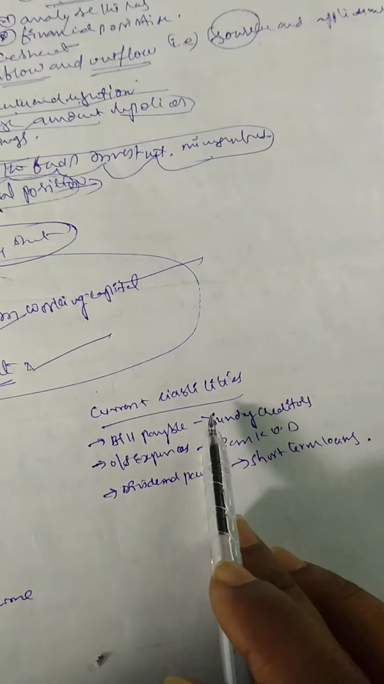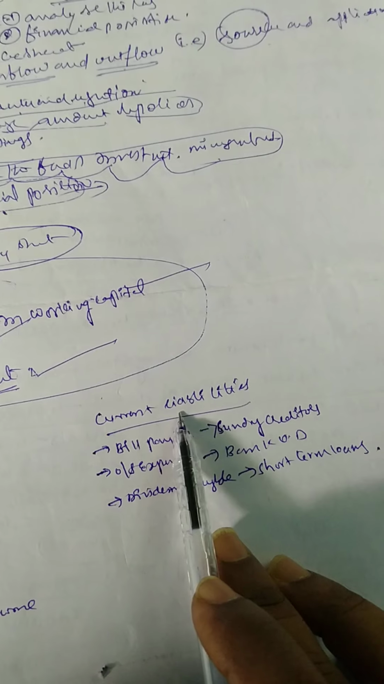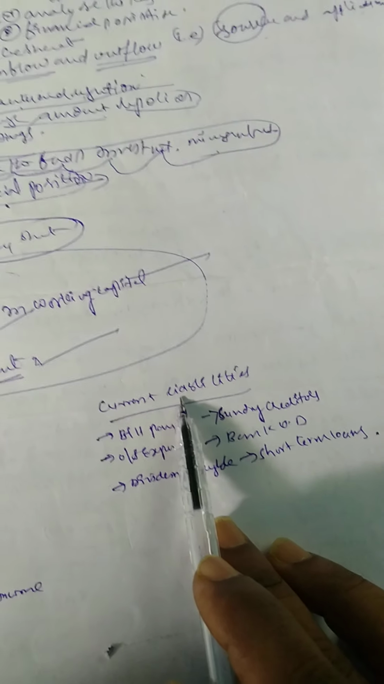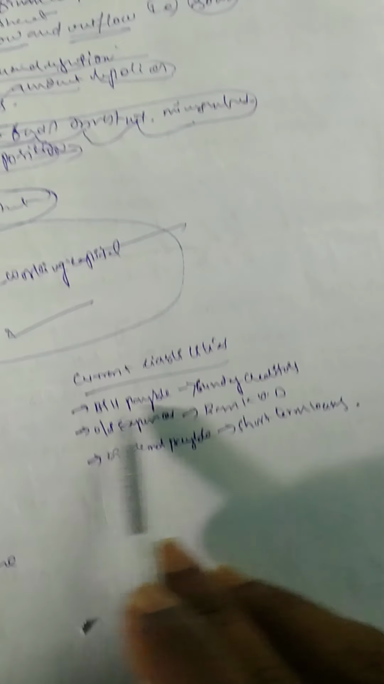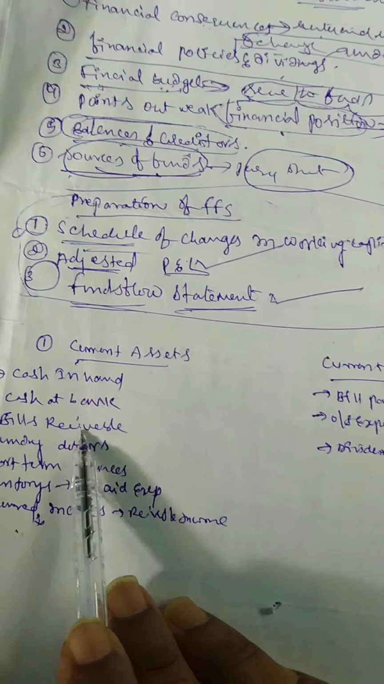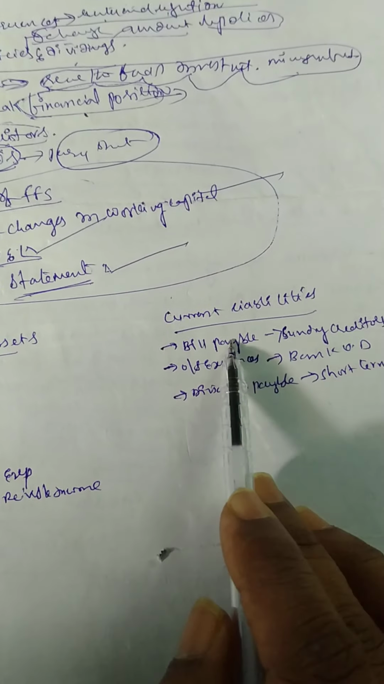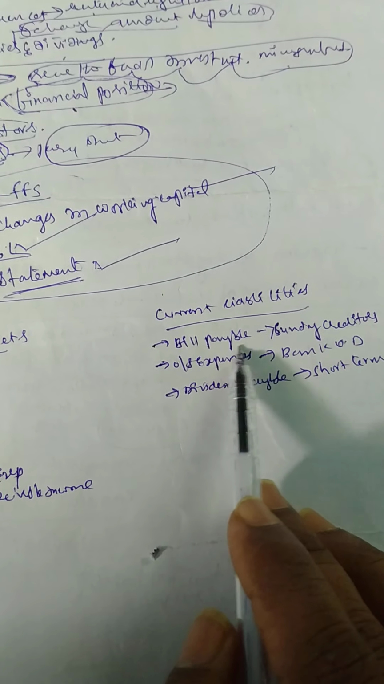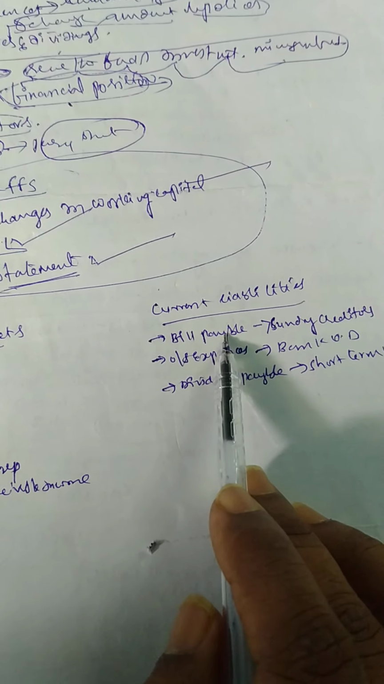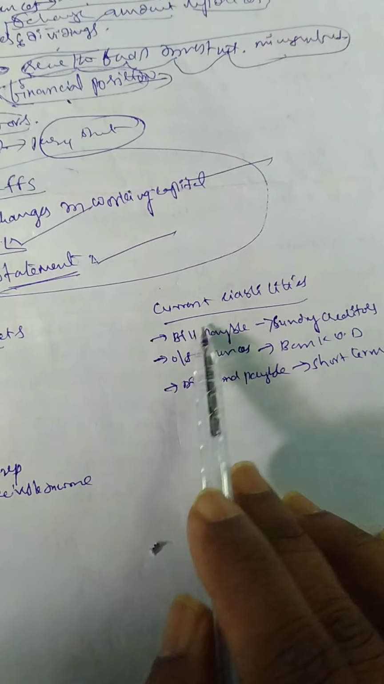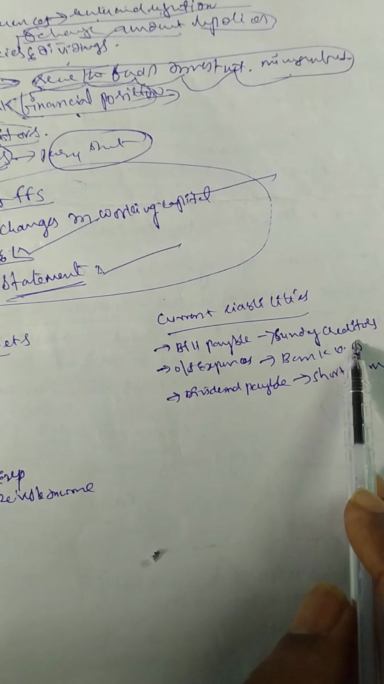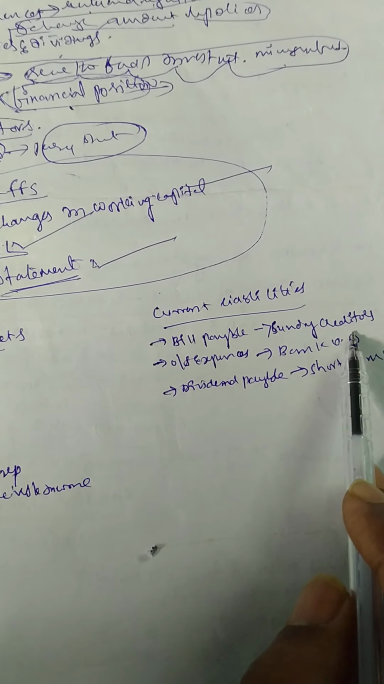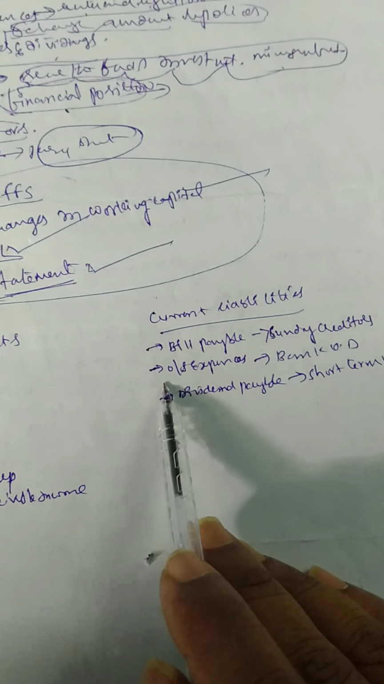Now let us go to current liabilities. Current liabilities are amounts that must be paid, so we call them current liabilities. Bills payable is quite the opposite of bills receivable: we have to pay some amount to another person or to management, so we call it bills payable. Sundry creditors are those who give us a benefit, so we call them sundry creditors.